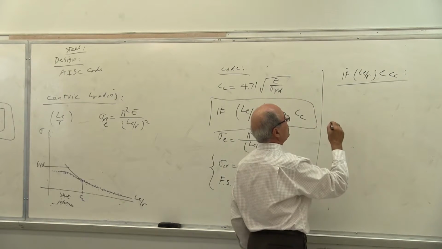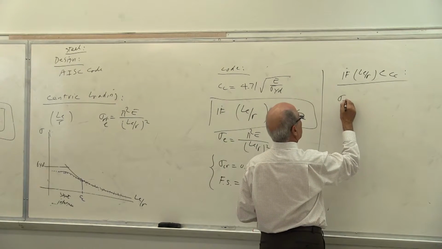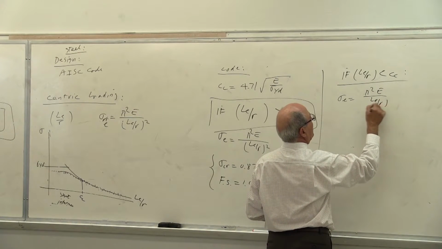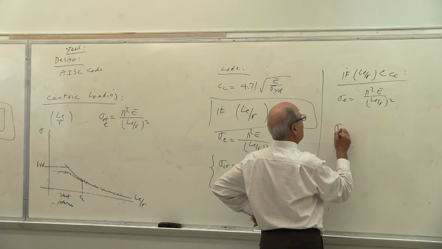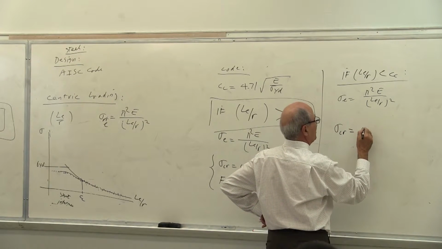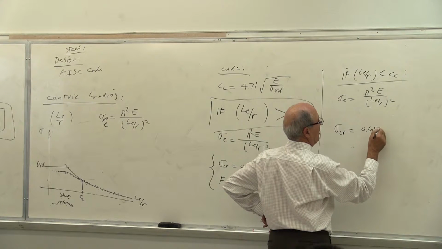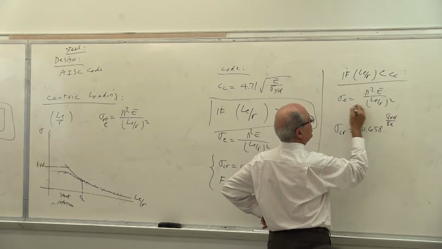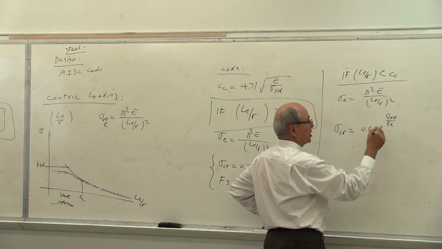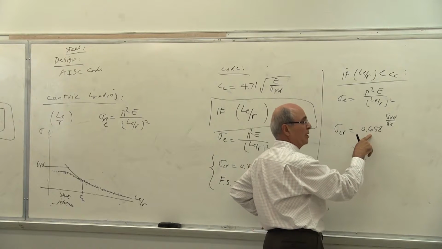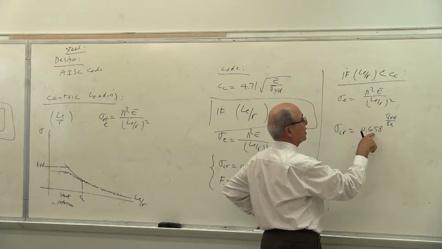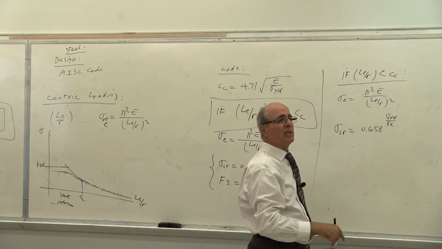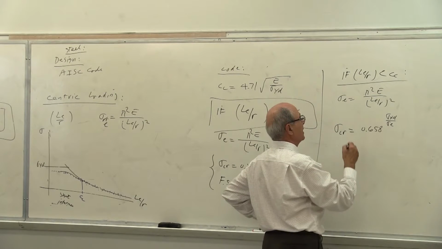Then in that case, you do the following. Sigma E is the same. Sigma E still is pi squared E over (LE over R) squared, so the same thing for both of them. Then you use sigma critical equal to 0.658 to the power of sigma yield over sigma E, which is the Euler, which is larger than 1. So when this is larger than 1, this becomes smaller. When it's 0.658 to the power of 2, it becomes 0.36. So it becomes much smaller. Everybody understand that?